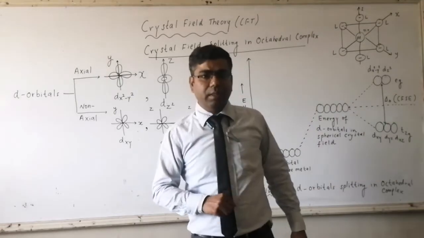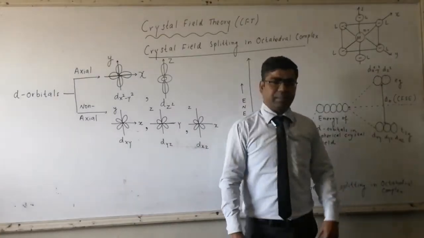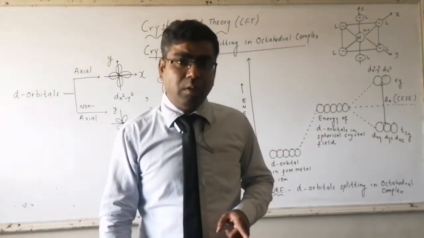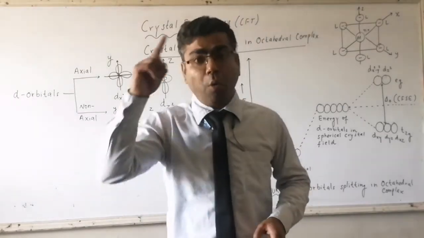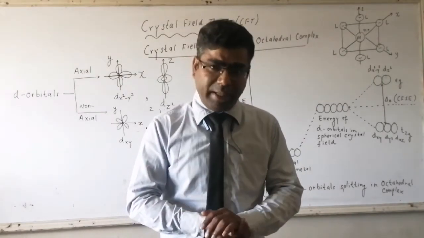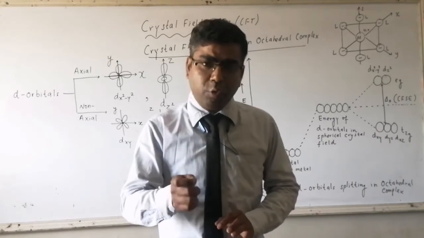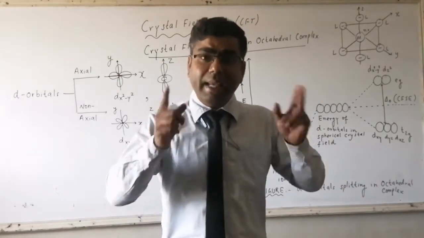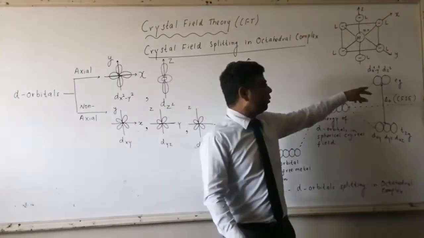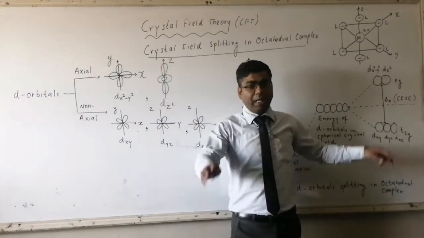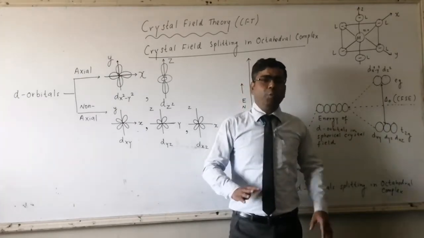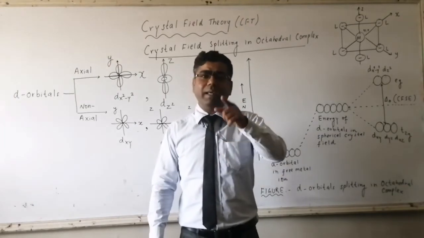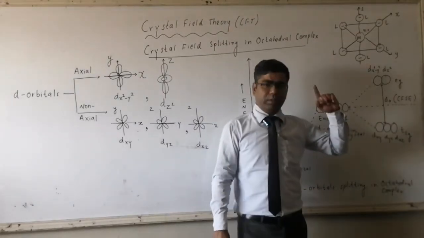If ligands are weak, then this splitting difference will be less. In that case, pairing energy will be more than delta O. It means if we want to pair an electron in T2G, we will require more energy in comparison to sending the electron to the EG orbital. So if we have 4 electrons to be accommodated in T2G and EG in presence of a weak ligand, what will be the arrangement? 1, 2 and 3.